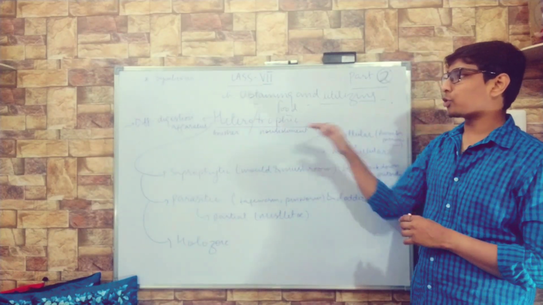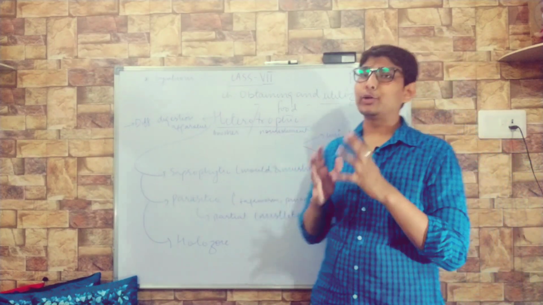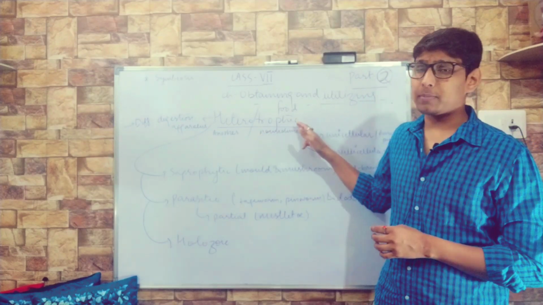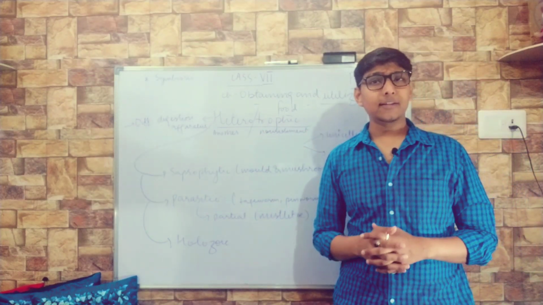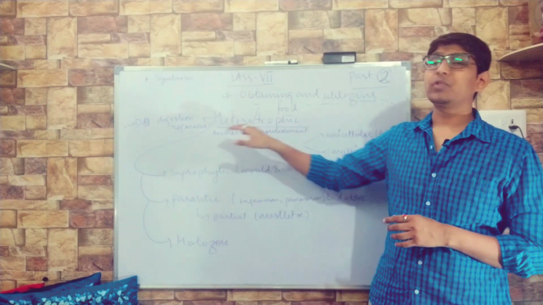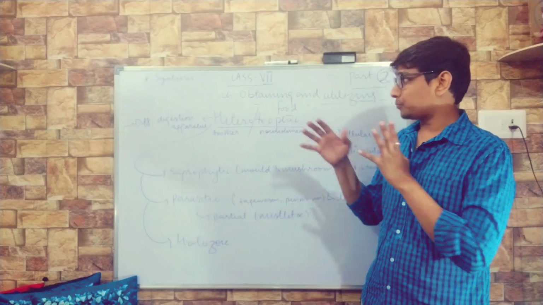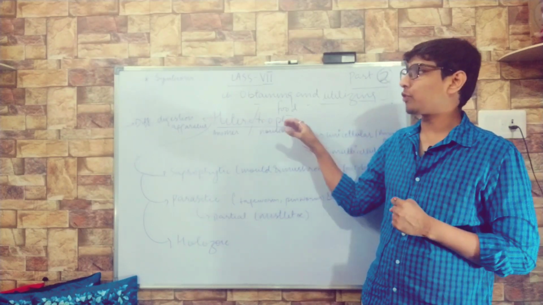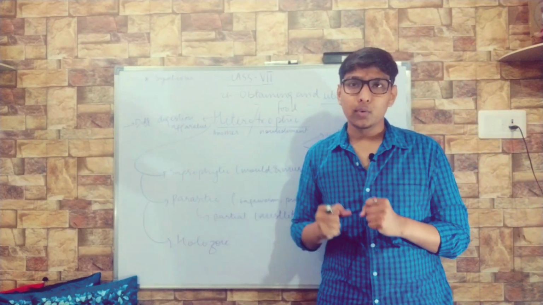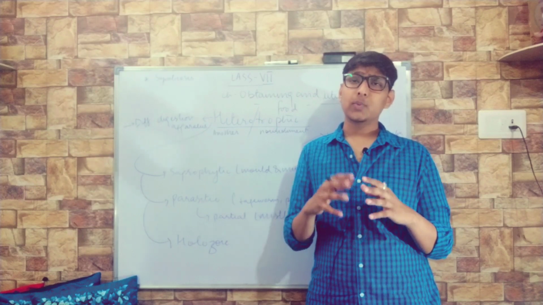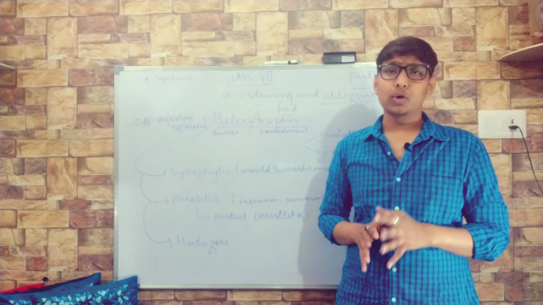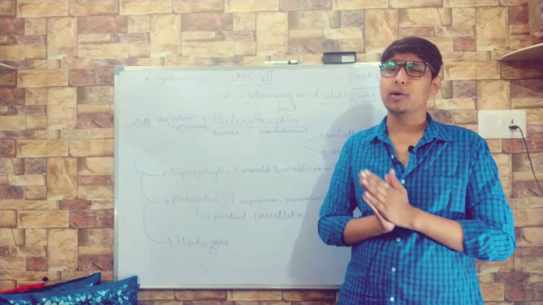Today we will discuss the heterotrophic mode of nutrition. What is the heterotrophic mode of nutrition? First understand the term heterotrophic. Hetero means another, trophic means nutrition or nourishment. If the organism is dependent on another organism for its food, we call it a heterotrophic organism, and that process of taking food is called the heterotrophic mode of nutrition. In this, what will happen? The organism will take ready-made food from other organisms, or it will break down the food outside its body and consume it. There is no chlorophyll present in them. That's why they are unable to synthesize their own food.